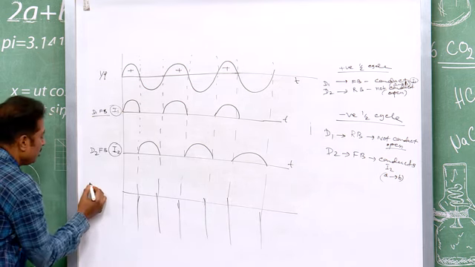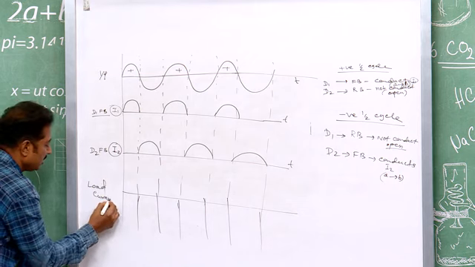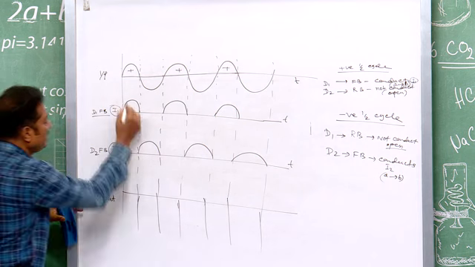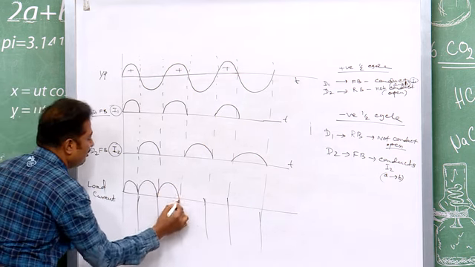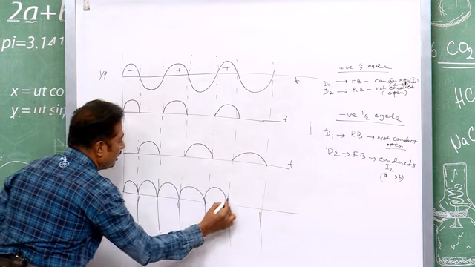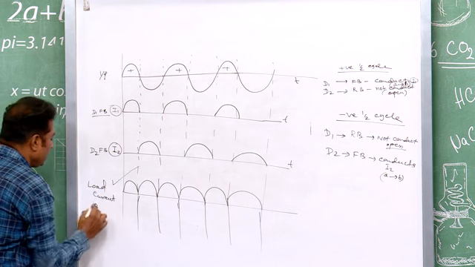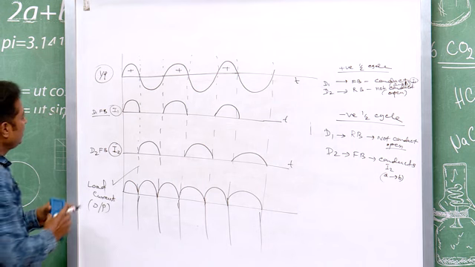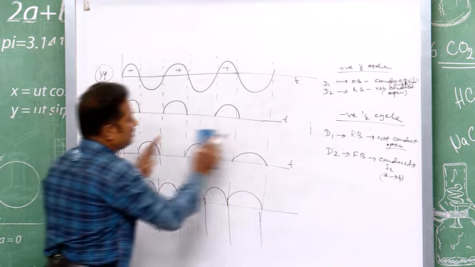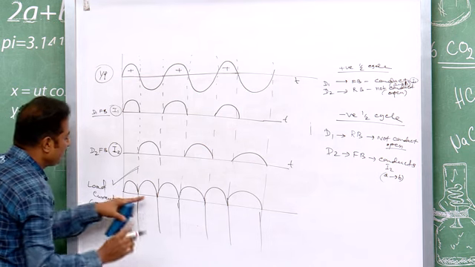Now, your load current will be I1 plus I2. You see the design. This is your output current, this is your input current. Now you can leave that and concentrate on this one.